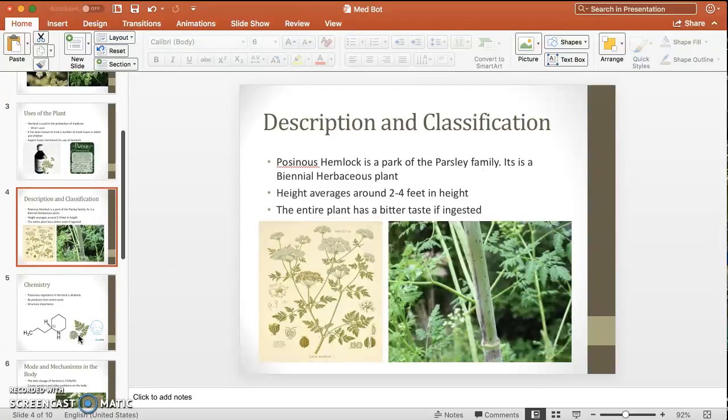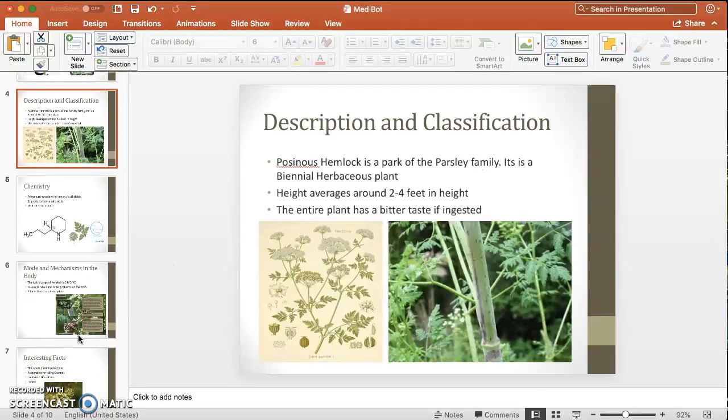Poisonous hemlock is a part of the parsley family, and in this family it's known to grow to greater heights than most other plants. It grows to 2 to 4 feet and has white budded flowers. The entire plant has a distinct bitter taste, but the fruit and seeds have a distinct odor on top of this taste to deter animals and humans, to let them know that it can possibly have a negative effect on them.